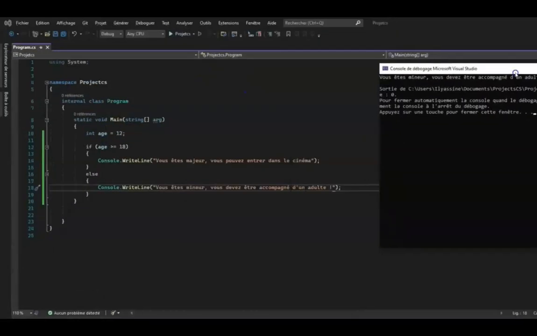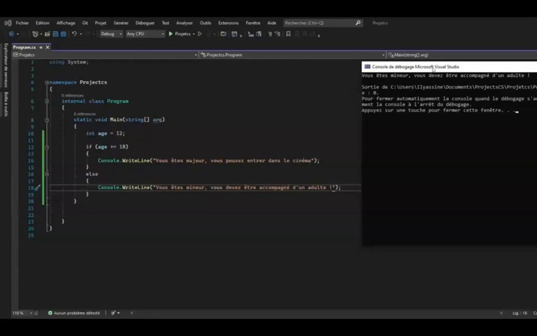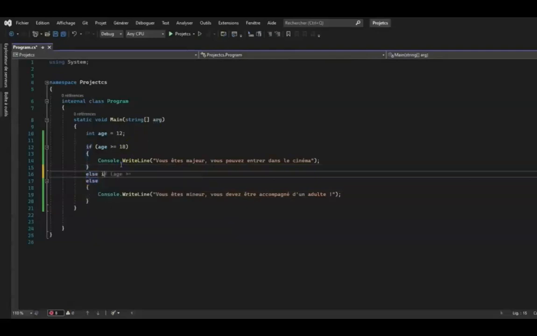Now that we have seen the if and the else, we also have the possibility to add another condition by doing an else if. Basically, we have specified the condition in the if, for example, the age is equal to 18, but we would like to add a condition for another specific case. When the person is 65 years old, for example, we would like to display, you are 65 years old, you are getting a discount. You probably know that the else includes all of the other cases that are not part of the if. So if we put this instruction in the else, if we are 12 years old, for example, this instruction will be executed, and it's not what we want.